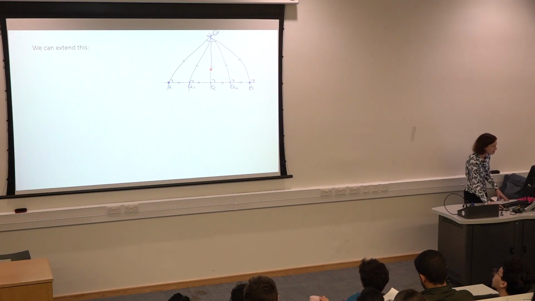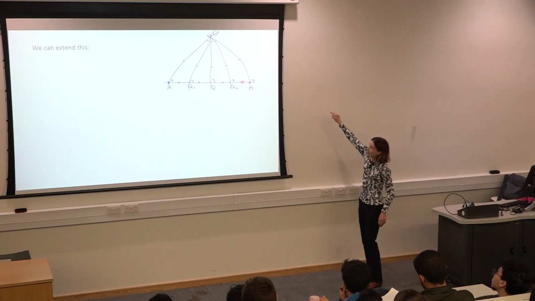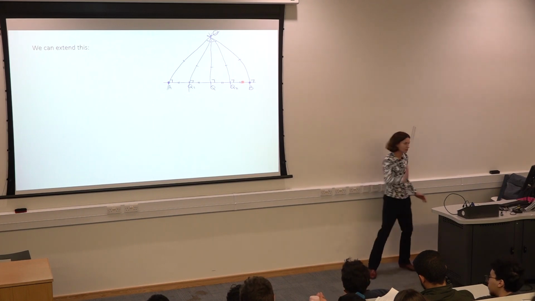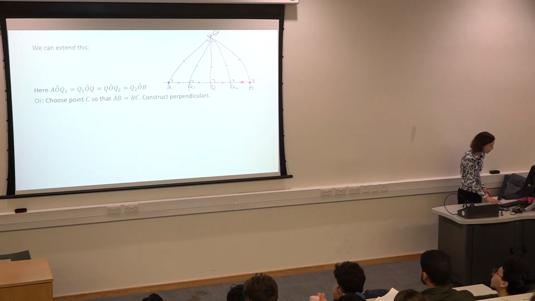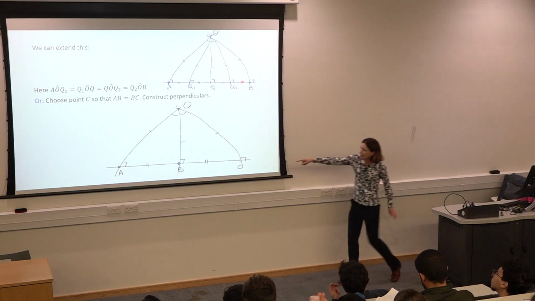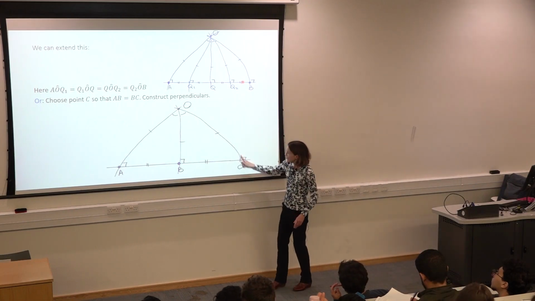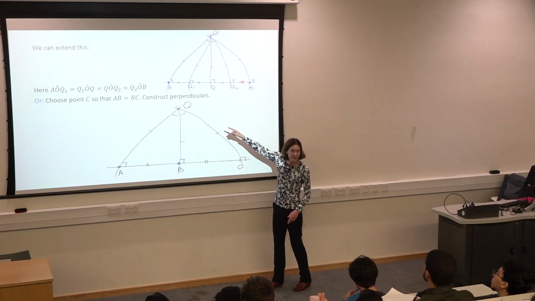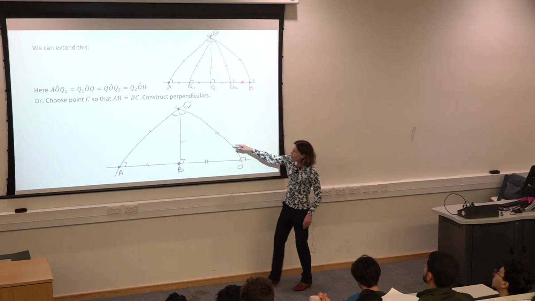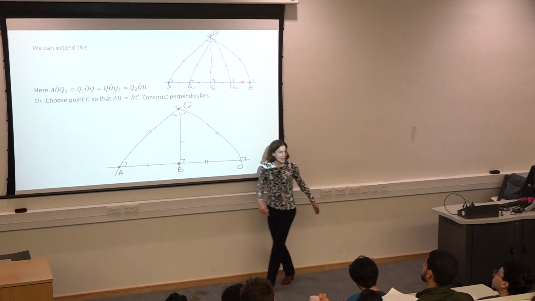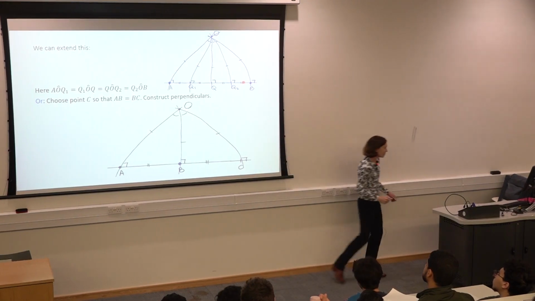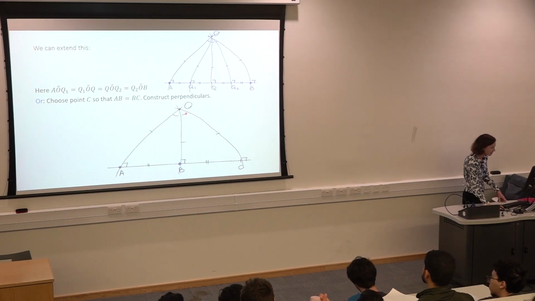Can I make this angle at the top bigger? Sure, right? If I go from A to B, and now I take another point further along, point C, and make a line going up. Yes, so there was my A and my B. Now I take point C and make a line going up at 90 degrees, and it will also intersect there. Yes, again by symmetry. So I've made this one really big, and now I could make this smaller. So all you're supposed to see is that this angle here, I can make it into whatever size I want. I can make it bigger, I can make it smaller.